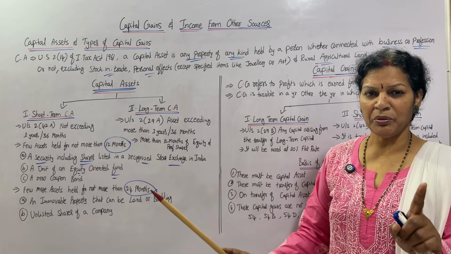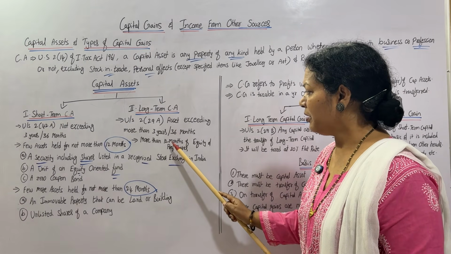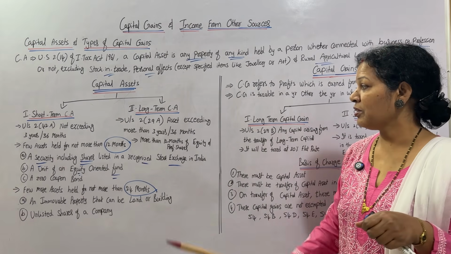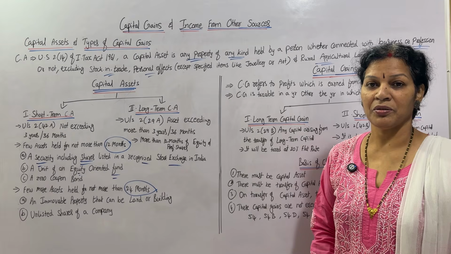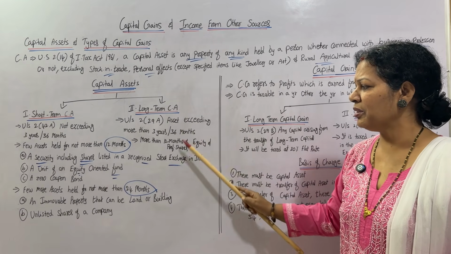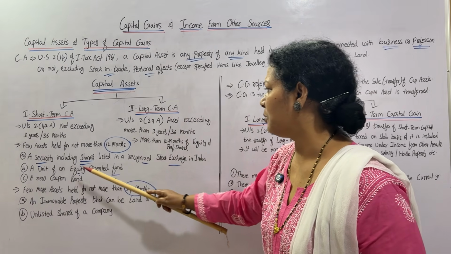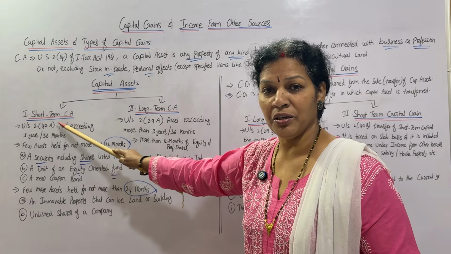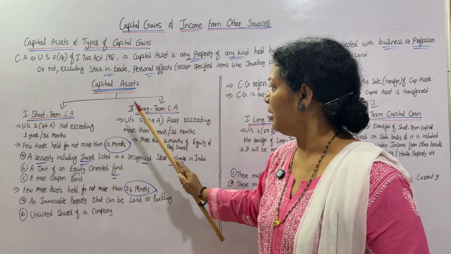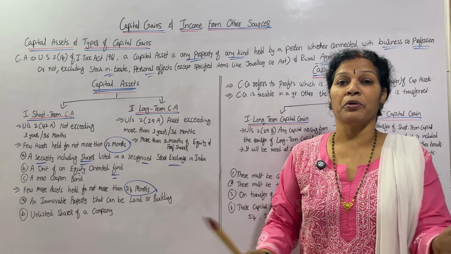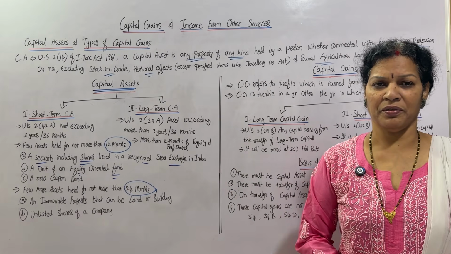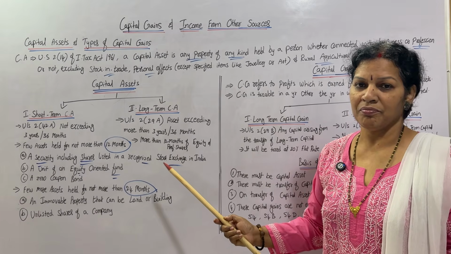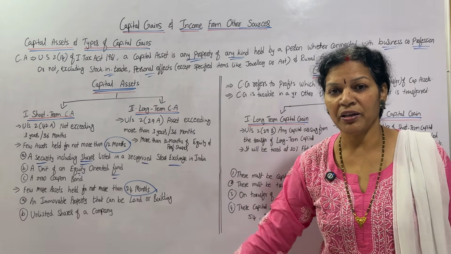Here you have to remember only one point: for equity shares and preference shares, the holding should be more than 12 months. Then only we consider it as long term. A security held before 12 months is considered a short term capital asset. Here, long term capital asset means it should be more than 12 months. Below that is short term, above 12 months is long term. That's all. So, did you understand capital asset?